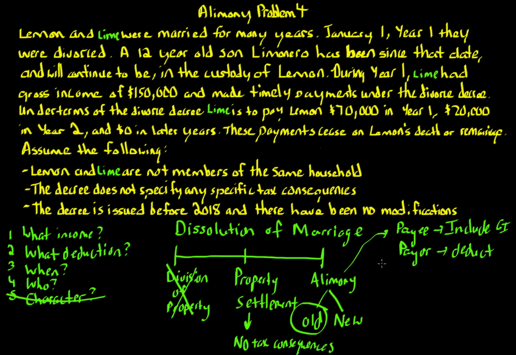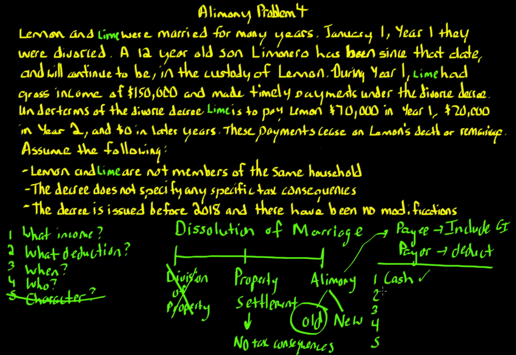So to make sure that we have alimony, and again, to distinguish property settlement versus alimony, we go through our 5 requirements for alimony. The first is that it has to be a cash payment, which we have here. The payment in year 1 is $70,000, payment in year 2 is $20,000, and then year 3 in the future is 0. So we have cash.